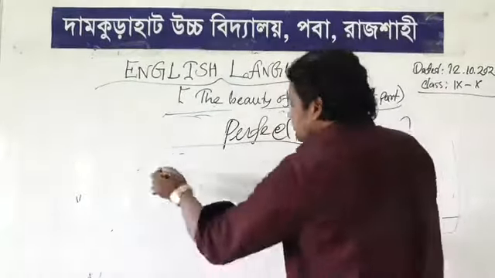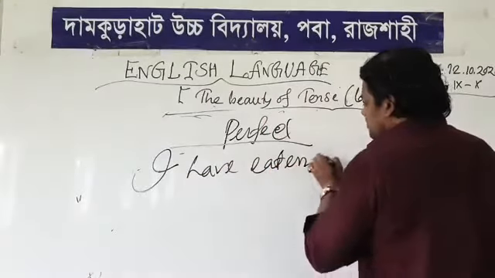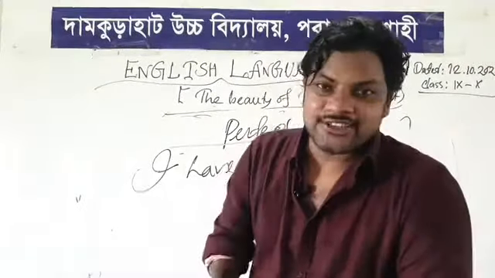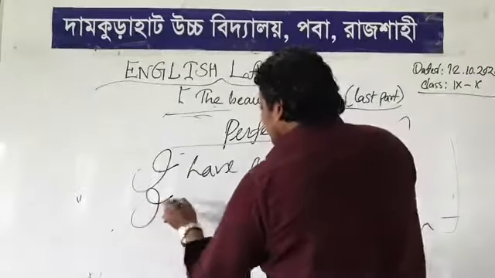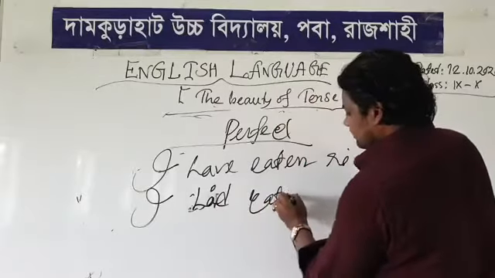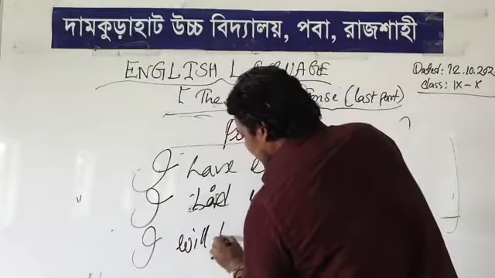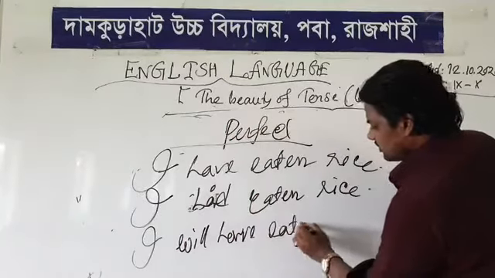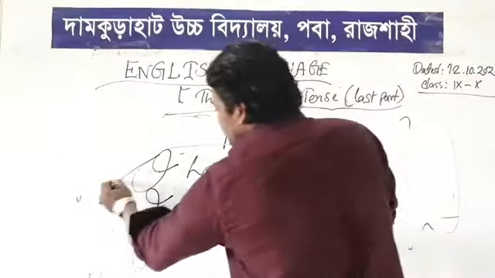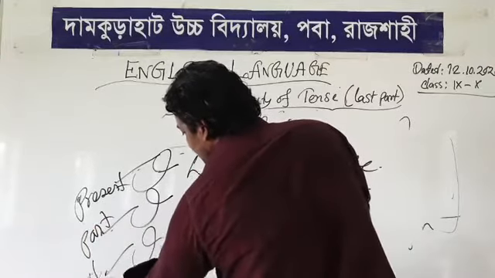We write, I have eaten rice, or anything else. It's your choice. I don't know, you can eat anything. So, I had eaten rice. Next, I will have eaten rice. Okay? So, first is present, second is past, and third is future.